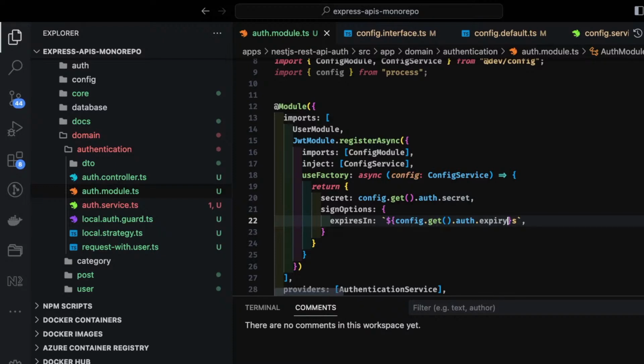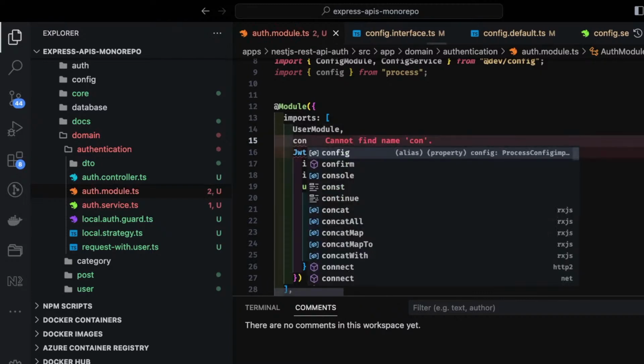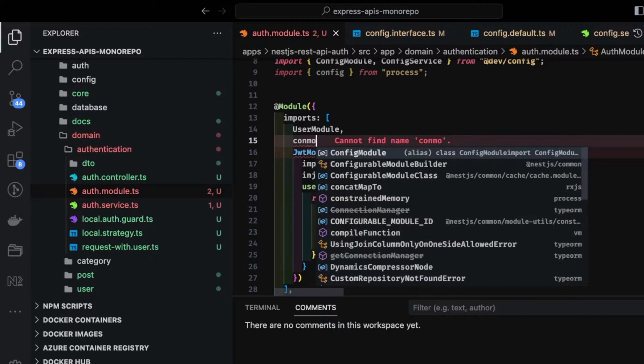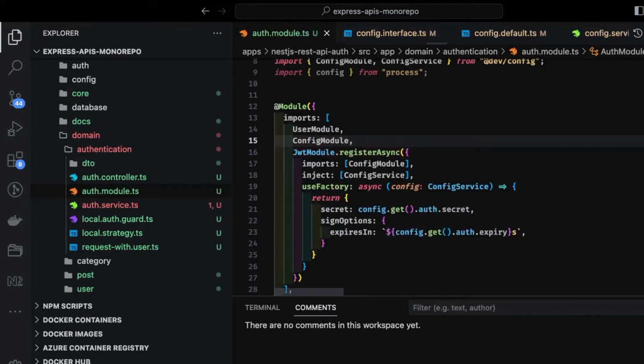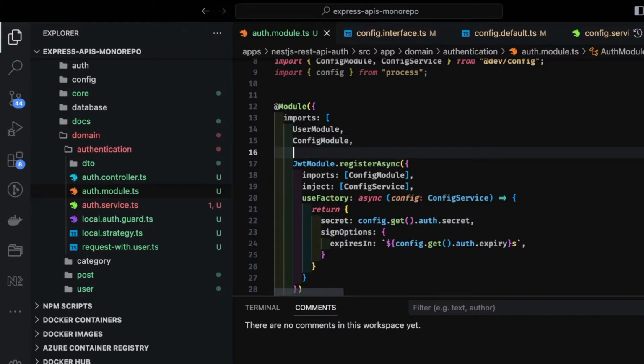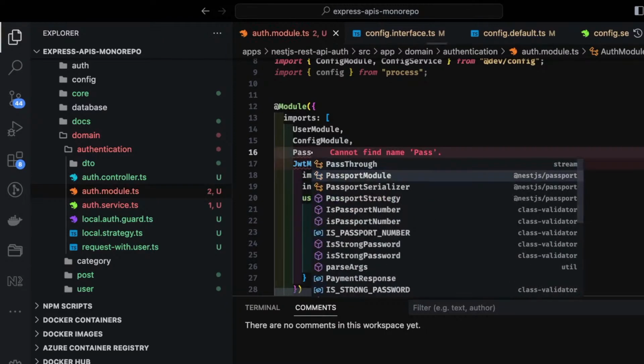So this is how we are creating, initializing the JWT module, and when you do JWT sign, it will use this secret to create the token for you. Okay, that is like the secret sauce. And here it is dependent on the config module also, which we are getting externally, config module, user module also, because we are using passport.